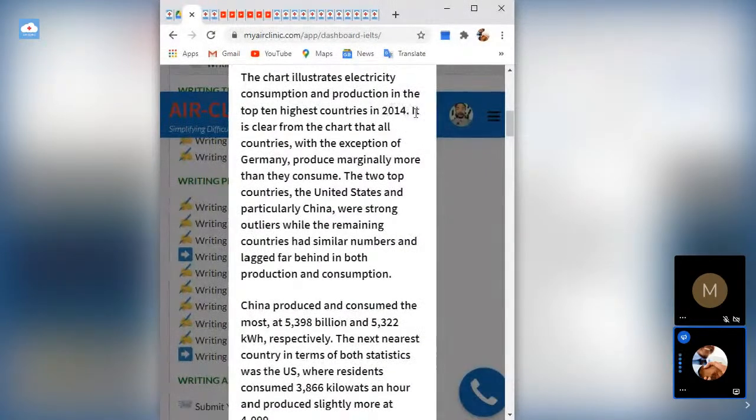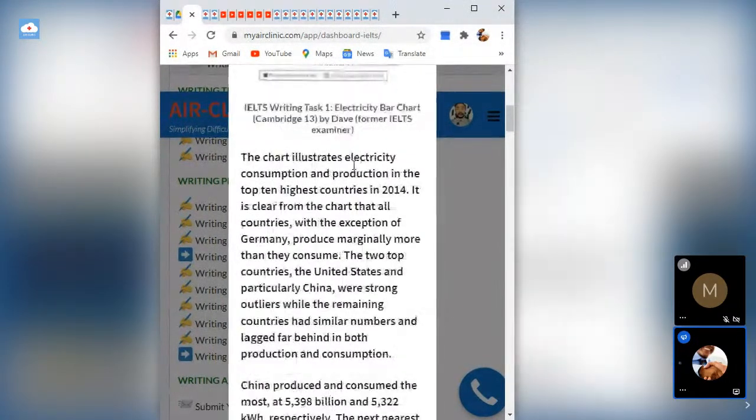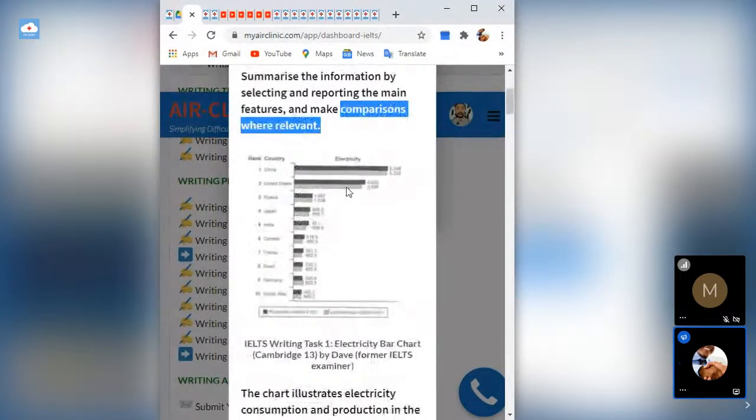It is clear from the chart that all countries, with the exception of Germany, produce marginally more than they consume. That's obvious. They produce marginally more than they consume, except Germany. Look at it. It's only Germany that consumes more than they produce.